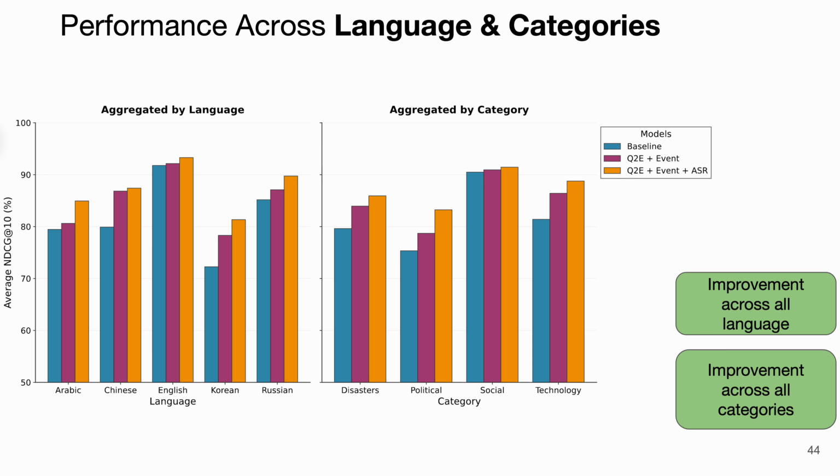Here is the breakdown by language and category. On the left side, we can see the language breakdown, where we gain consistent improvement across all the languages. On the right chart, it was aggregated by the categories of the video. We also see consistent gains across all the event categories like disasters, political, social, and technology.